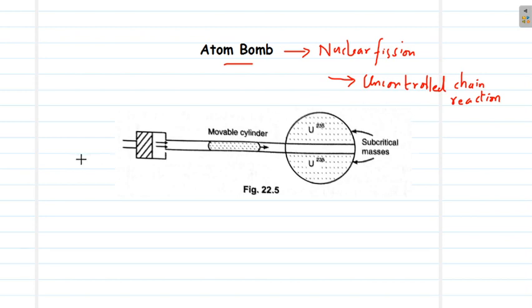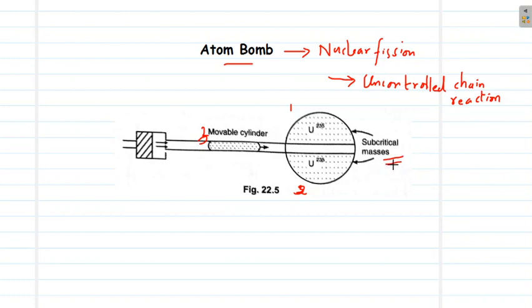So let us have a quick look at the internal structure of an atom bomb. So here you can see the uranium-235, which is our fissile material, is not stored all together. It is often stored as separate parts. Here you can see three parts, 1, 2 and 3. So the first two parts 1 and 2 are the uranium masses, which are stored as subcritical masses.